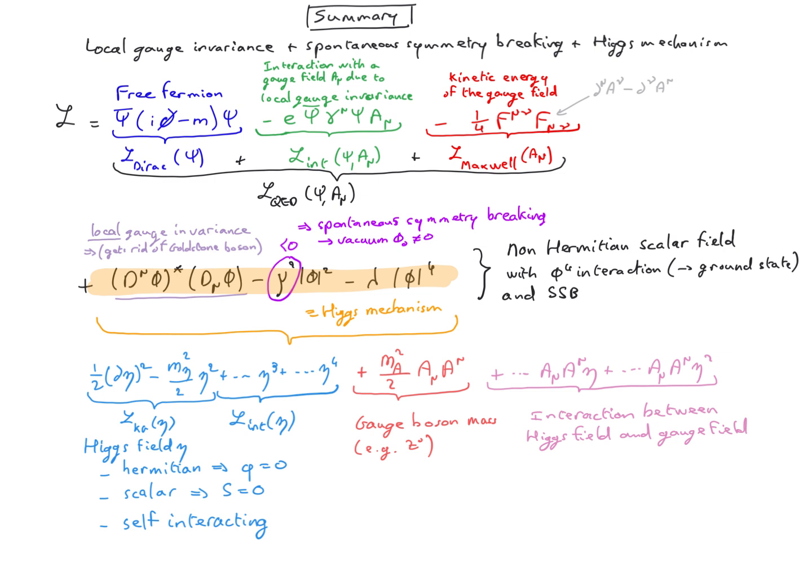In fact, all particles which have a mass interact with the Higgs field because they get their mass through this interaction. This also means that particles which are massless, like the gluon or the photon in the standard model, do not interact directly with the Higgs field. There is one exception of a massive particle, however, which does not acquire its mass through interaction with the Higgs field.